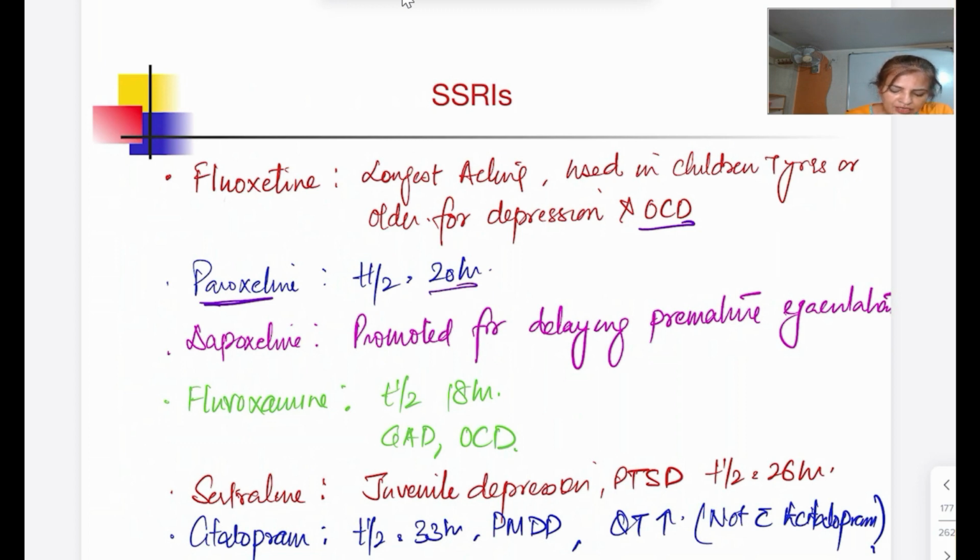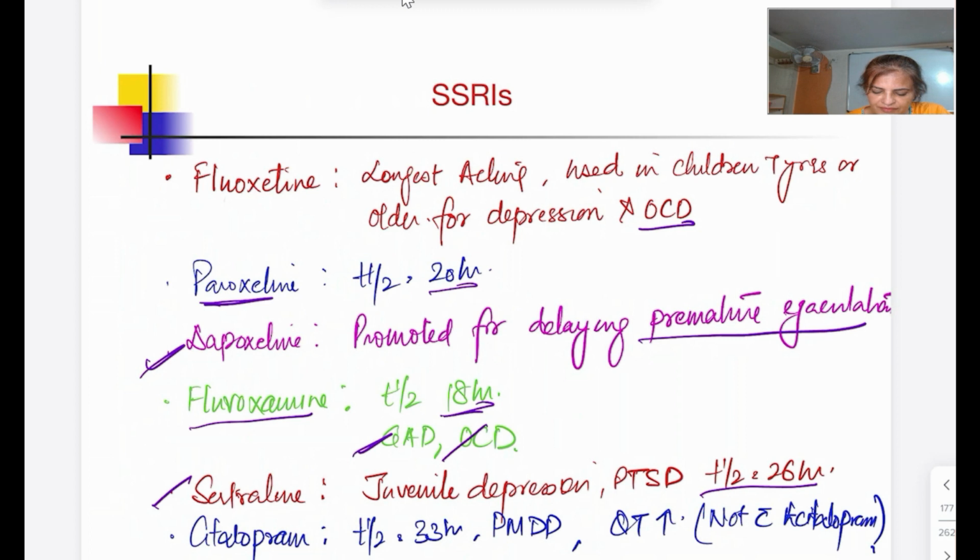इसी तरह आपका ये fluvoxamine, this is another short acting. For 18 hours it is going to act. So there is no active metabolite. We use it for generalized anxiety disorder, obsessive compulsive disorder. Dapoxetine is for the treatment of premature ejaculation. Sertraline, another one with its own half-life. So half-life, if you can remember, it is okay. Otherwise there is only one जो important है, that is fluoxetine, which has got the longest half-life. ये इतना ठीक है. So otherwise you don't have to memorize the half-life.